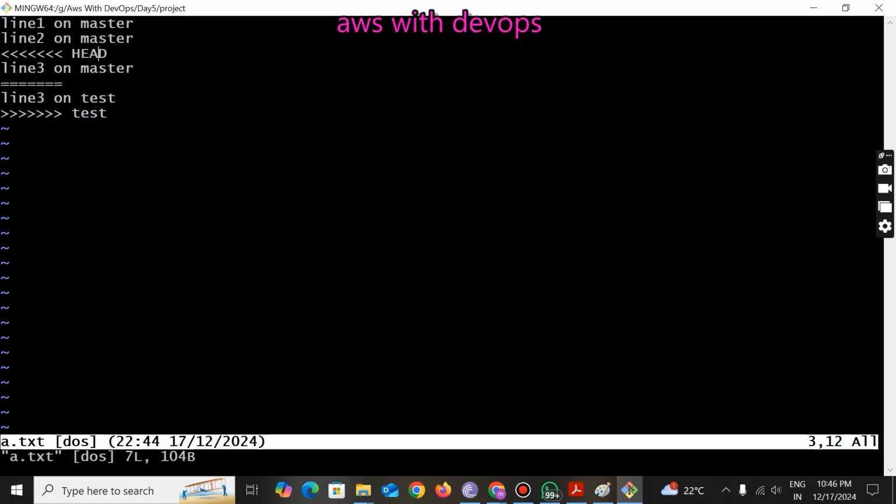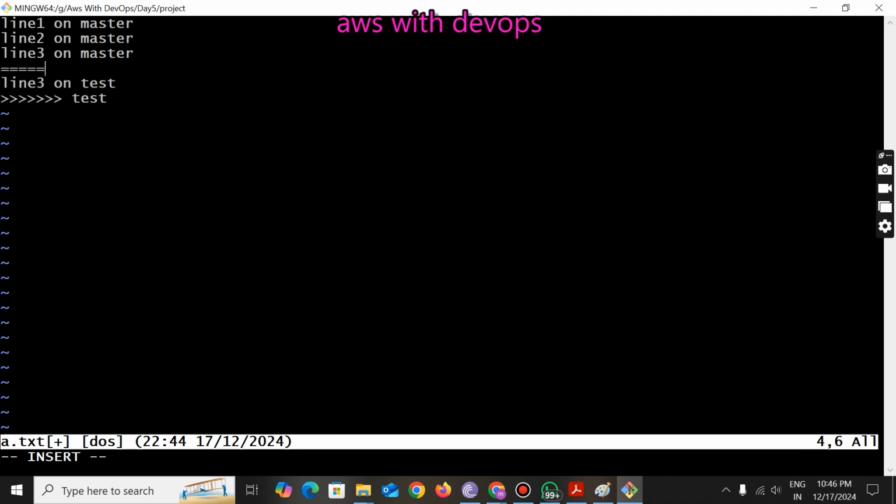He will decide which code is important, either child branch code or the master branch code. Once the decision is completed, he will remove the lines. Or if he thinks both the child level code and master level code are important, he will keep both the lines.